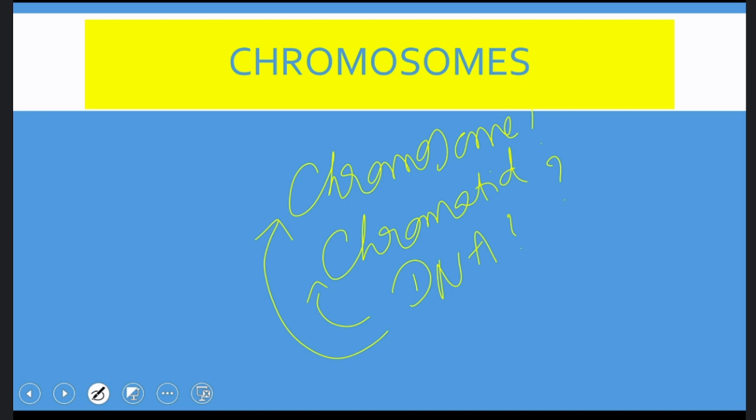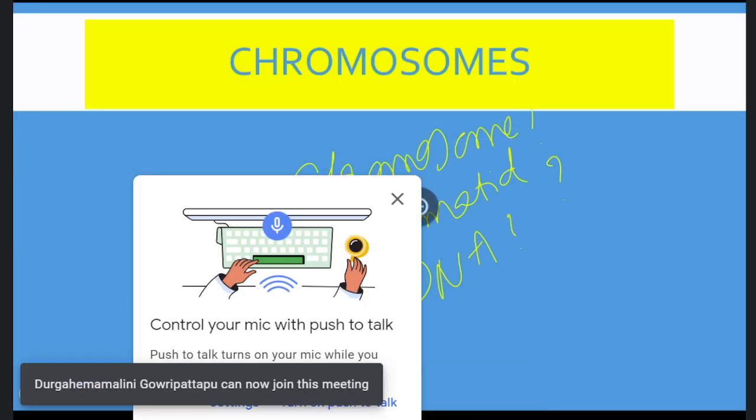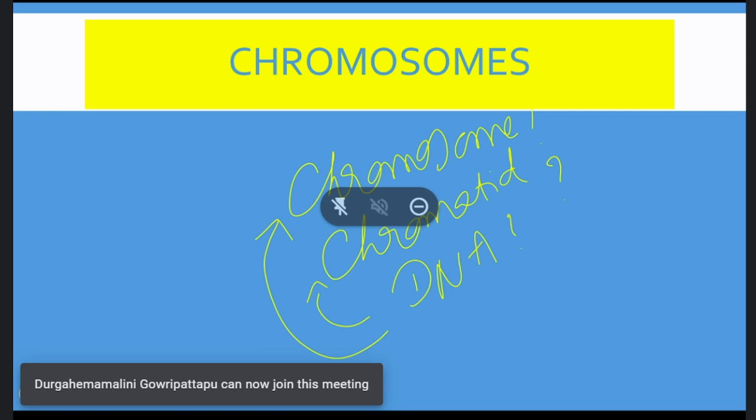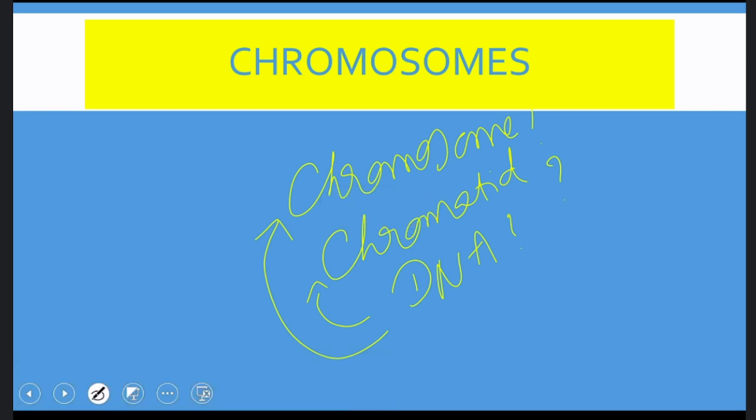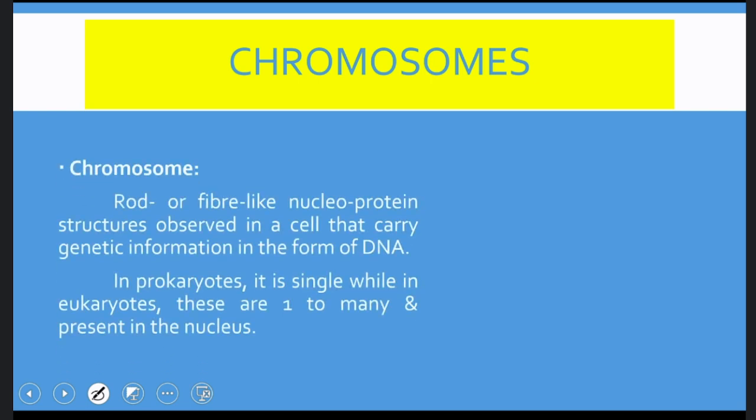So instead of using the term chromosome or chromatid, why don't we simply call it DNA? Why are we using these different terms? Can anybody tell me why we use the terms chromosome, chromatid, DNA when all are the same? Depending upon its stage or form, we call them chromosomes, chromatids or DNA. There exist different types of organization, structural levels. Very good.